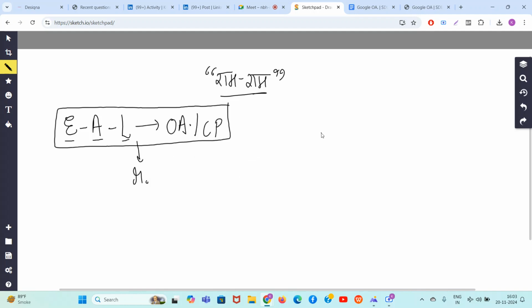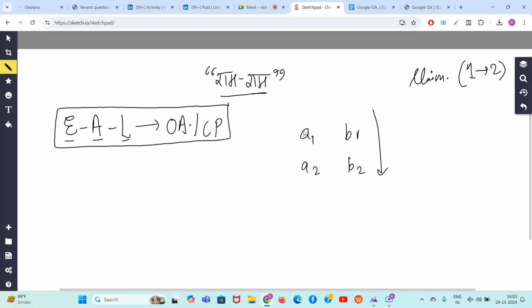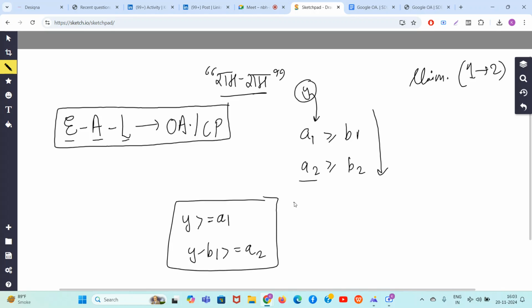Let's assume that we have a pair a1, b1, and we have a pair a2, b2. Let's claim that it is always better to go from the first pair to the second pair. So in that claim our number y is going to get processed. What is going to happen? First condition will be that y should be greater than or equal to a1. Then y will get subtracted by b1, so y minus b1 should be greater than or equal to a2. These are the two conditions if you're first going through the first pair and then through the second pair.